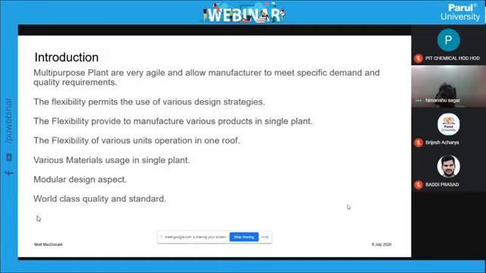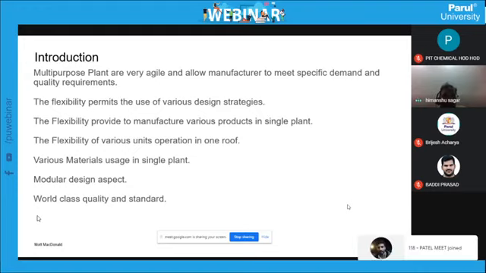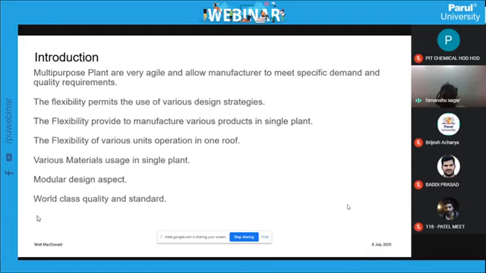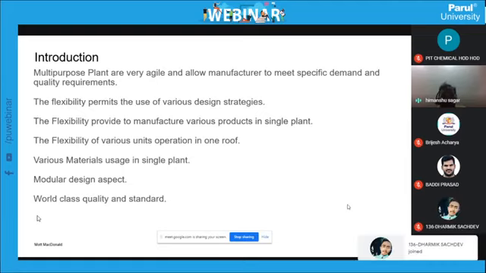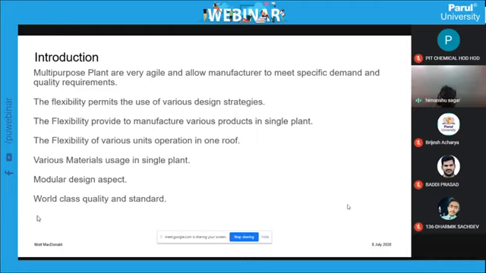In a multi-purpose plant, different types of equipment, different types of utilities, and different materials of construction can be used in a single plant. So when the product requirement is different and changes, flexibility gives the specific design. Flexibility lets the manufacturer make various products in a single plant. This is very unique, but it is not very new in the chemical industries. It is a very old phenomenon.